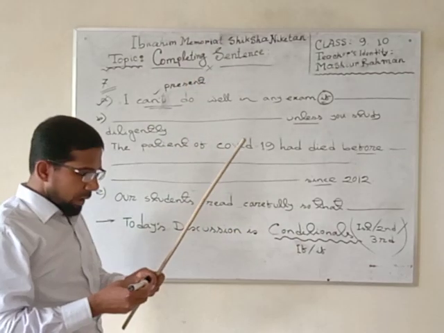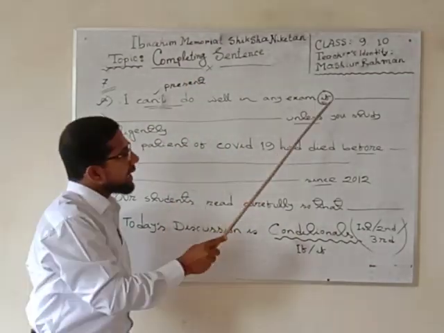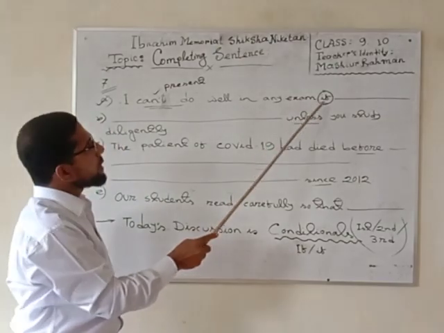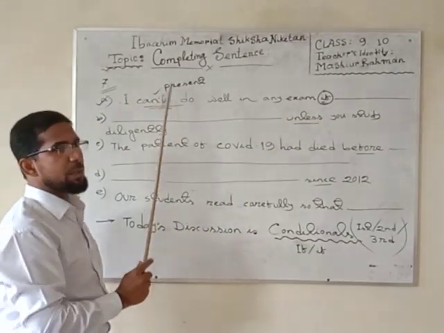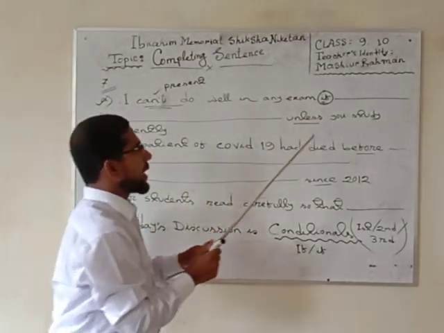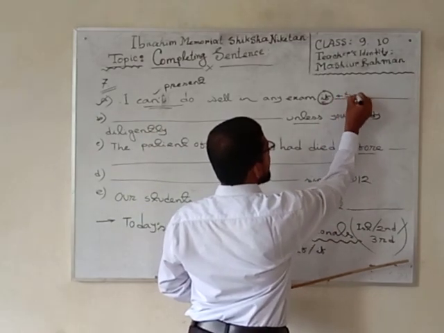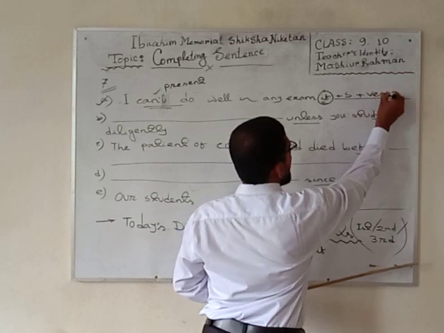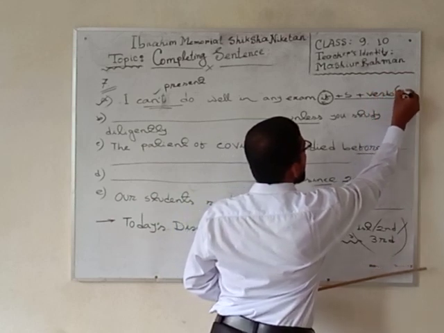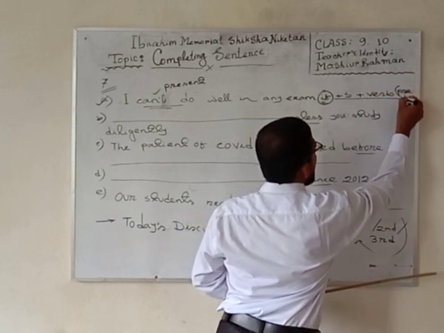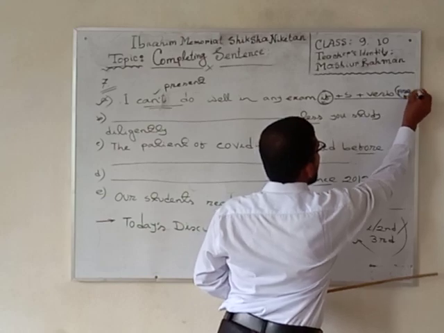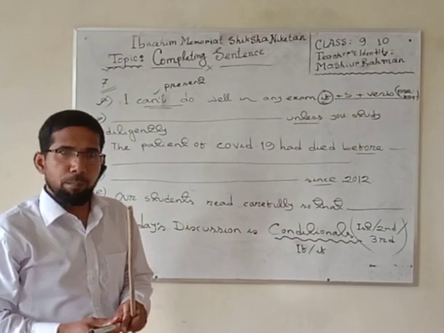If "if" is given in the middle of any sentence and before this "if" is present tense, meaning a present modal, then after it there must be a subject and also a verb. This verb will be in present form. Which form? Present form.